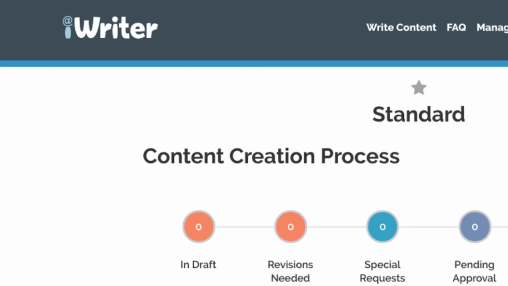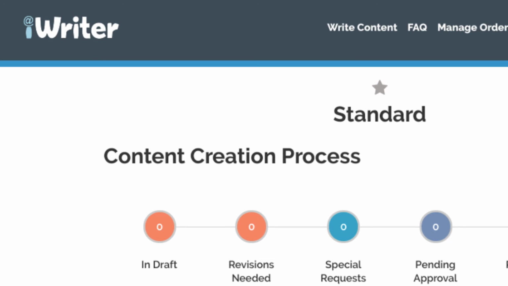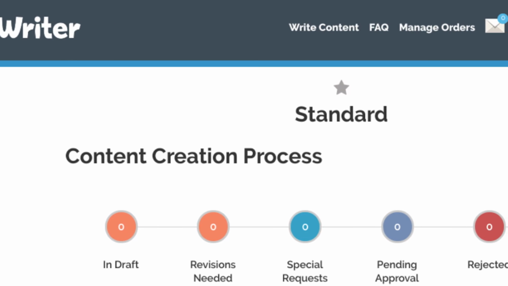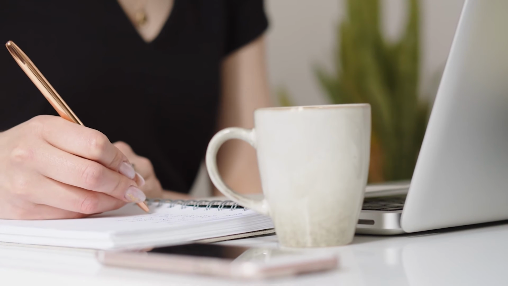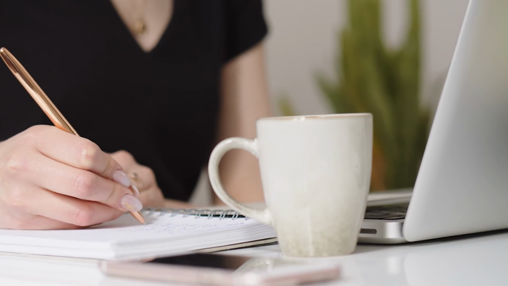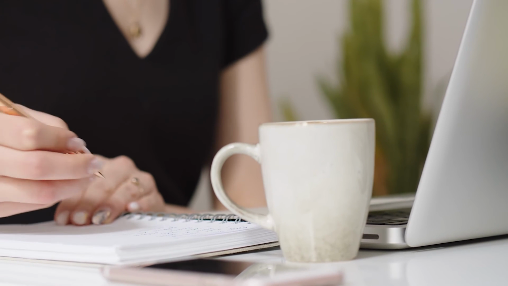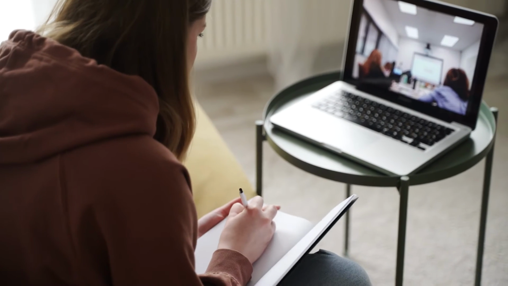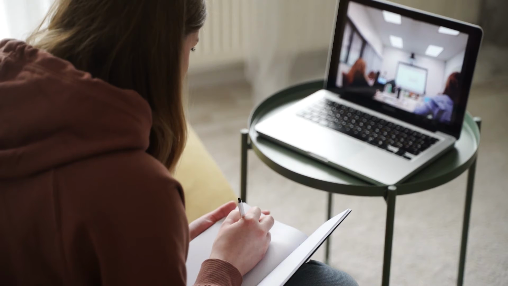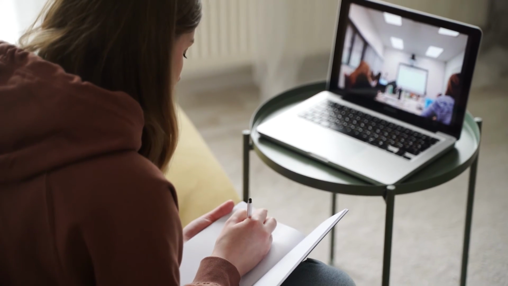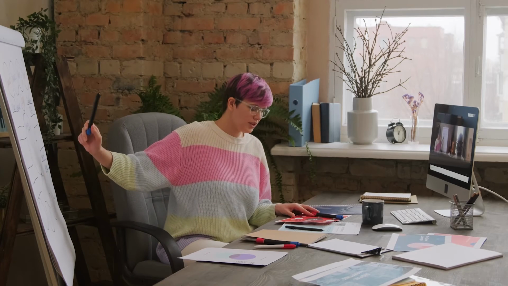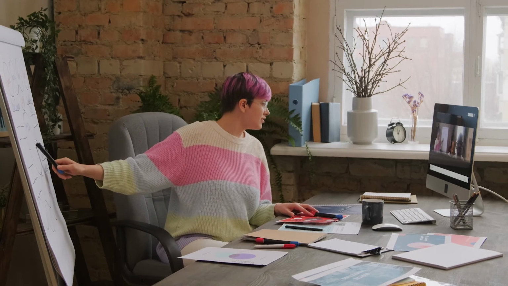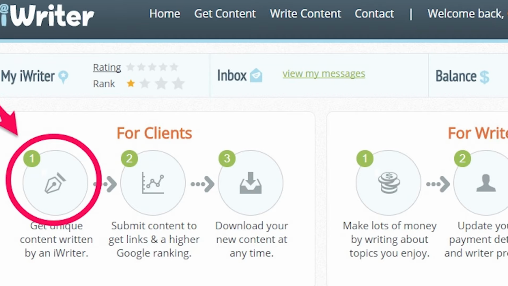The last website that earns money from copying and pasting is iWriter.com. This website is all about people requesting their articles to be written by others, and the writer gets paid. It is that easy. To get paid on this site, we will go over the first steps that we took. Go to Google News, choose an article, paste it on Quillbot.com, make it as original as possible, and copy the new report. Now, while you are on iWriter.com, you will click on the Write Content section.